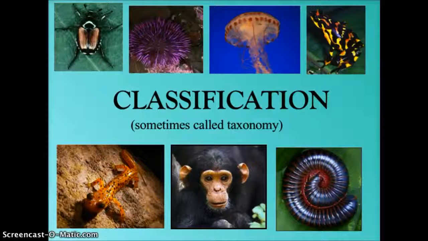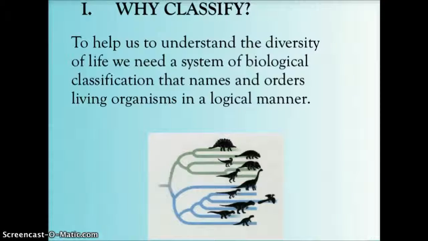Classification of living things. The science of classification, which is also called taxonomy. So why do we classify? Well, basically we classify so we can organize. We need an organized system of biological classification to provide the names, orders of living things so that we can do this in a logical manner, so that no matter who's speaking to each other, they can communicate and they are talking about the same things in the same way.